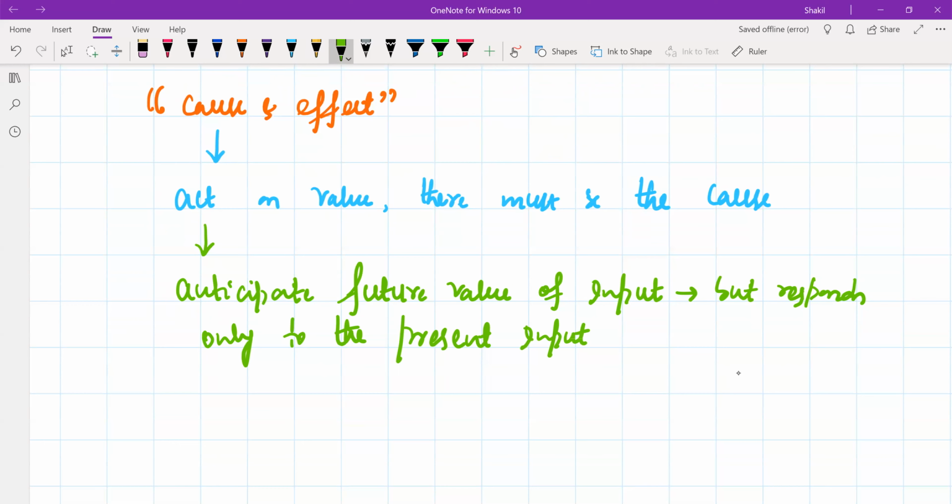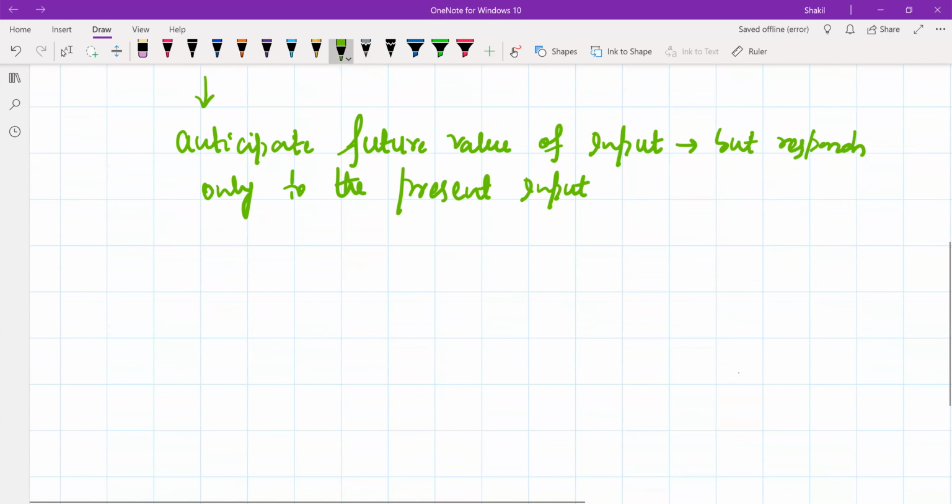This causal system is something that is derived from this cause and effect property. For a system to act upon something, there must be the actual cause present there. So a causal system does not anticipate the future values of the input, but only responds to the actual present input, that is present there.